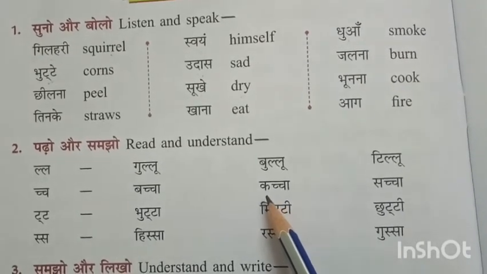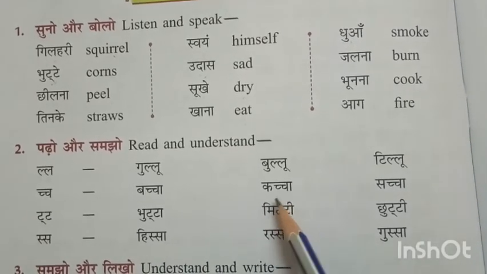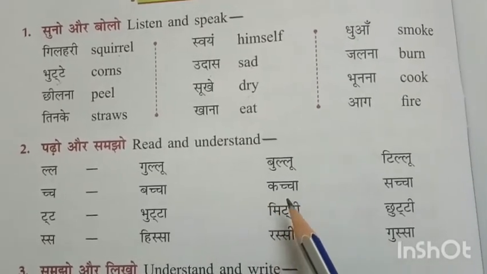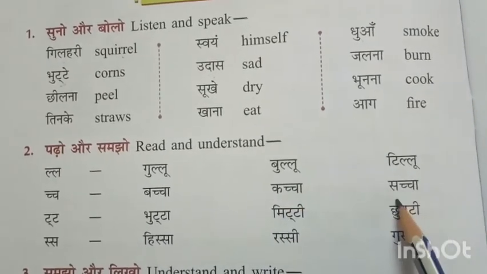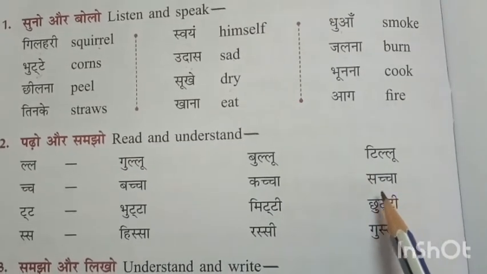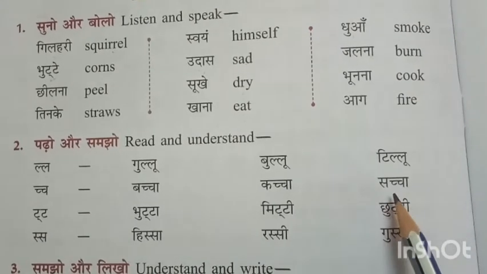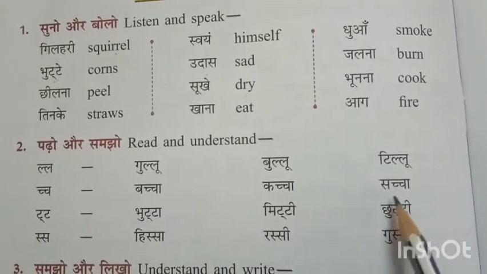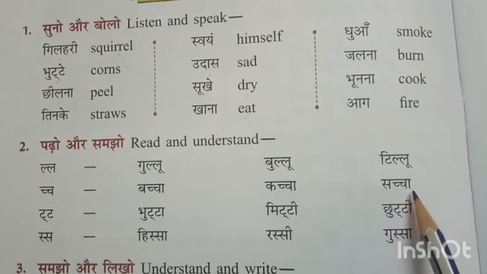See again. Kacha means raw. Next, S, ch, cha, Sacha. See again. Sacha means truth.